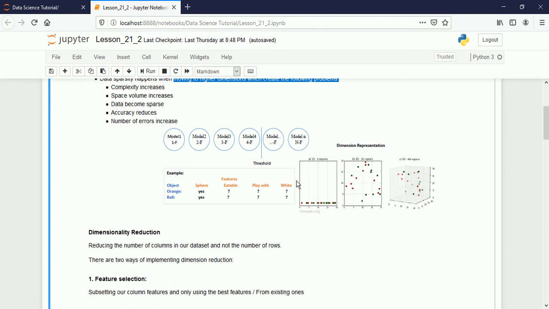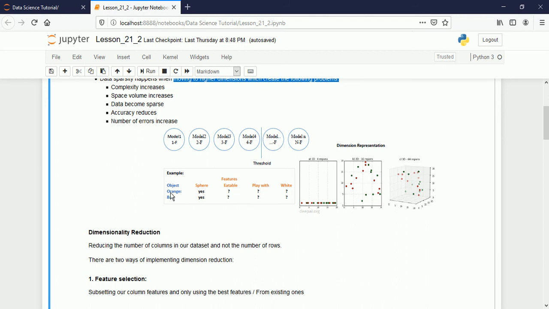Whether it is white or not, we cannot say it is white, because the ball is not always white. It may be green, it may be red, or it may be some other color. So it is not always white. If these features are there, they are not very strong features, and they are affecting the model. So these are called the curse of dimensionality, which affects the performance of your model.